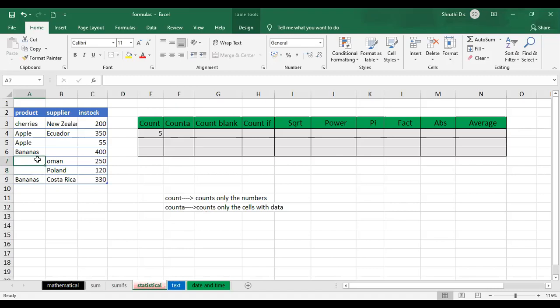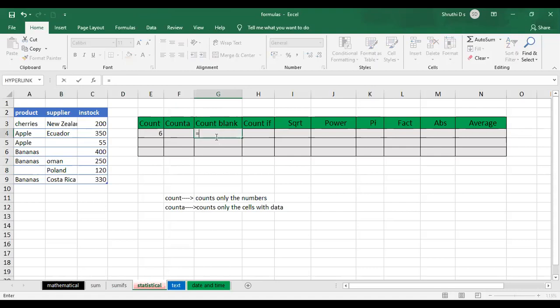See, if I try to enter some value here, it automatically changes from 5 to 6. So that is your COUNTA function. What is this COUNTBLANK? As the name itself suggests, equal to COUNTBLANK counts the number of empty cells in a specified range of cells.